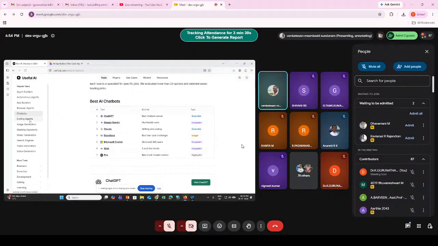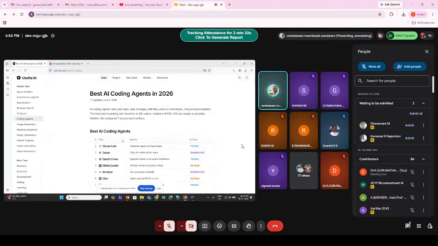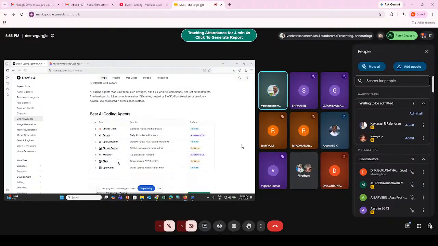Like that, if you say, sir, I want AI agents for coding, then you can say Claude Code. Claude Code is one of the agents attached to Claude that helps you write your code. Nowadays, giving coding assignments to students is very difficult. They simply use Claude or ChatGPT and bring the code in a short period of time. Like that, we have Cursor, OpenAI Codex, GitHub Copilot, Windsurf, Cline. So these are the various best AI coding agents.